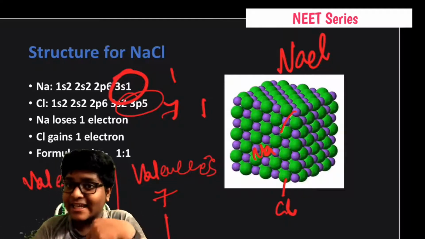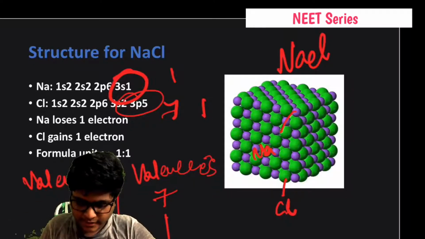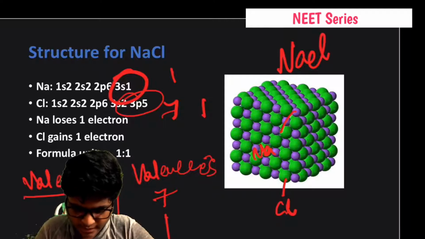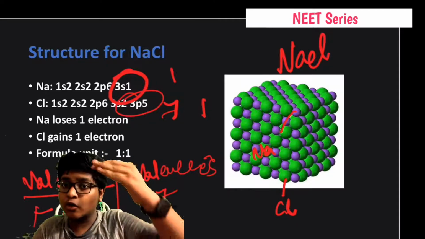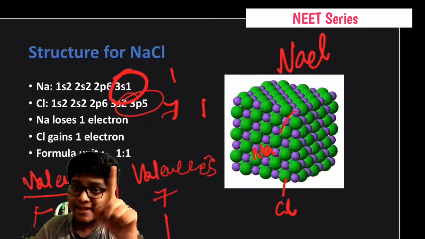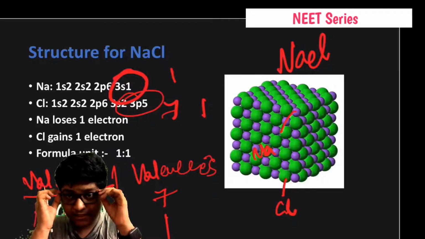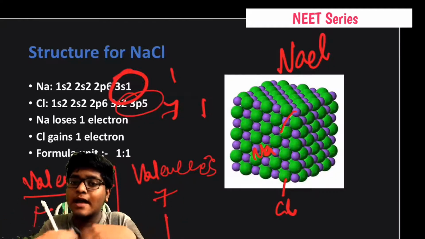Here Na can lose 1 electron, so the valency becomes plus 1, because it is going to lose 1 electron. If it gains 1 electron, then it is minus 1. It depends on the number of electrons it would like to give or accept.